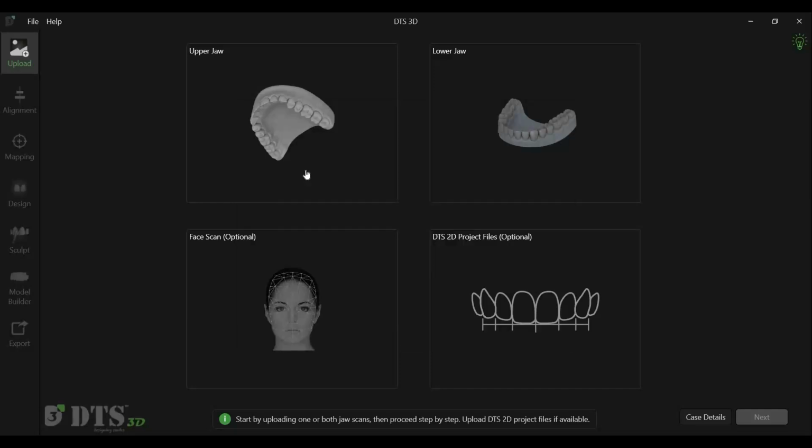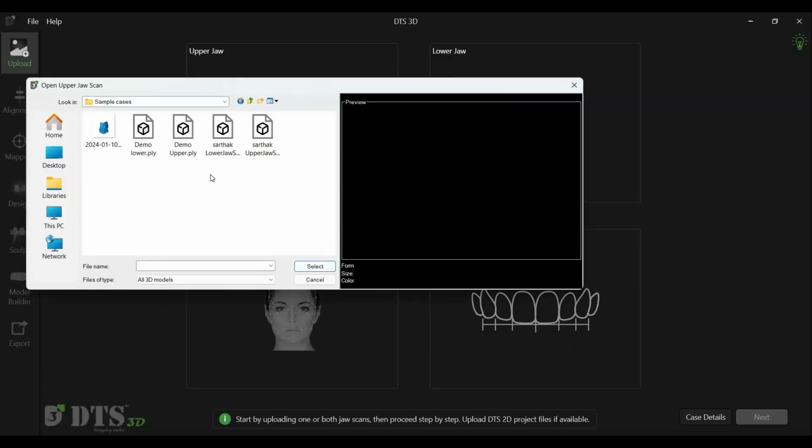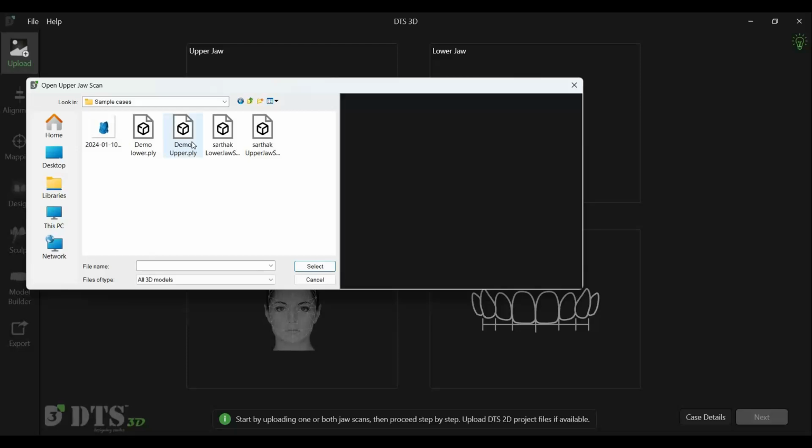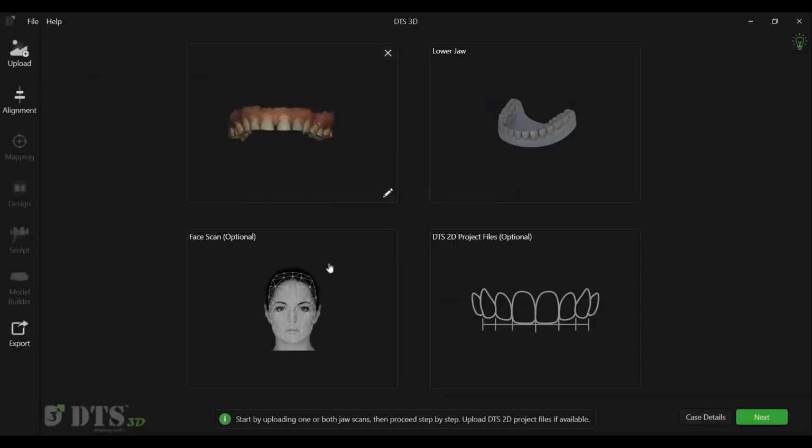Let's start by uploading the patient's scans. Click on the file name and wait for the thumbnail preview to appear to ensure that the correct scan has been selected. Alternatively, you can simply drag and drop the scan files directly into the software interface.